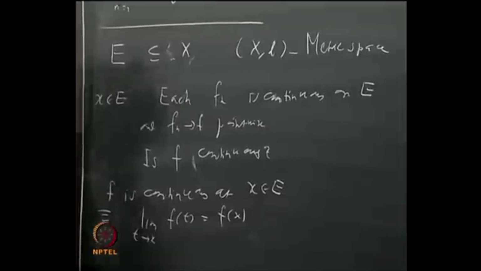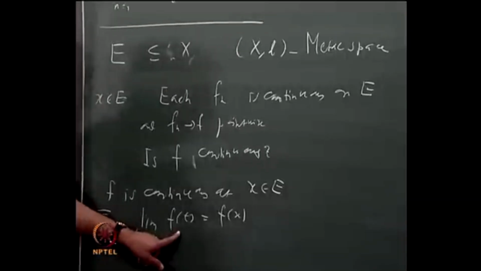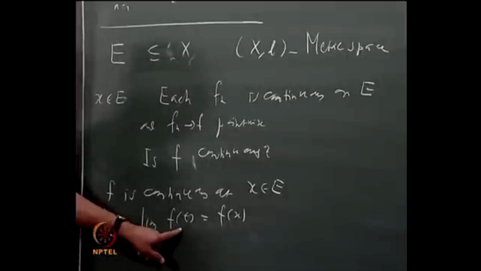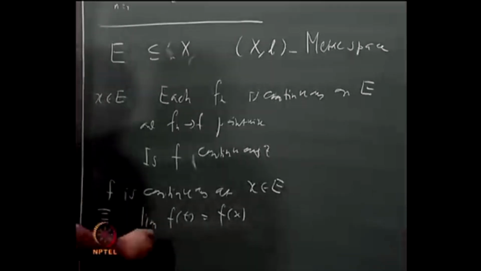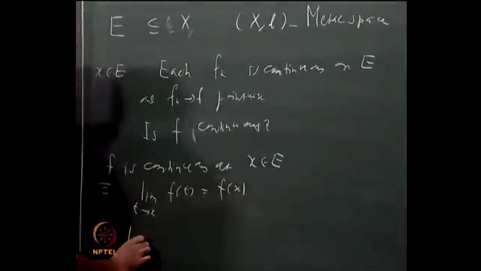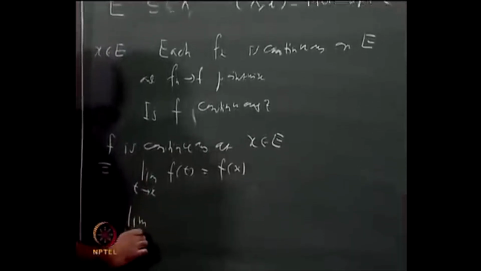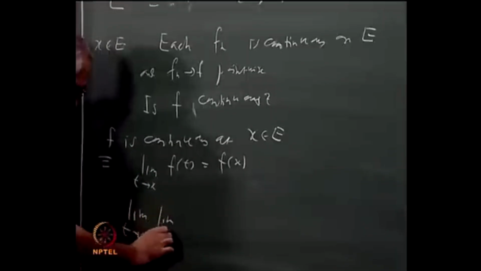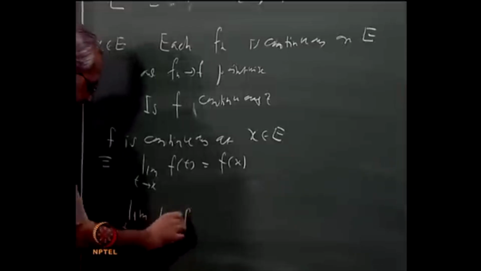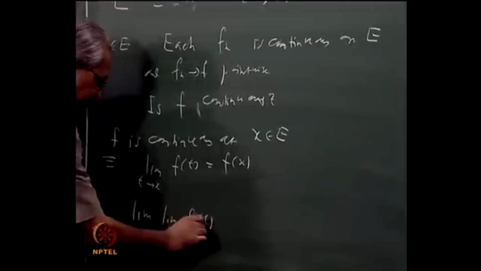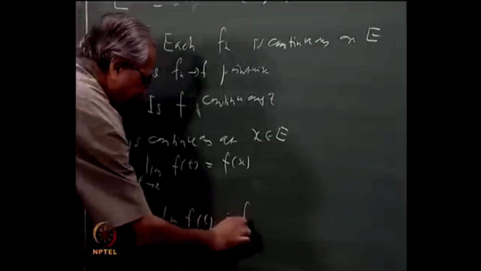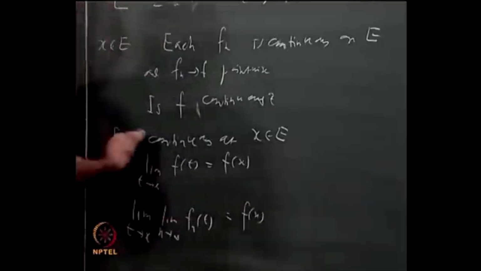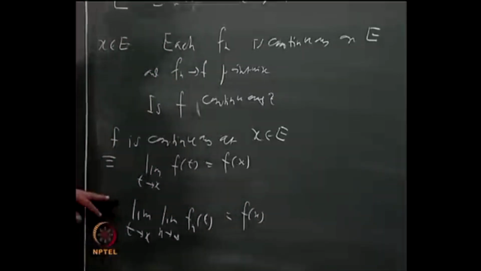So on the left-hand side, if I put that here, F of t will be nothing but the limit as n tends to infinity of Fn of t. So this is the same as saying that the limit as t tends to x of the limit as n tends to infinity of Fn of t is equal to F of x. That is what it means for F to be continuous at x, right?